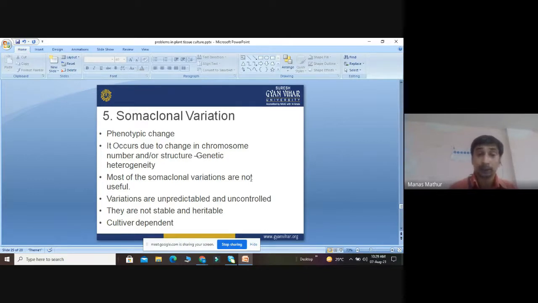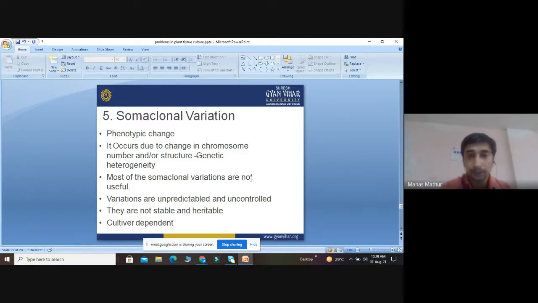Then another major problem, due to certain genetic changes, is called somaclonal variation. Somaclonal variation is caused due to phenotypic changes. It occurs due to change in chromosome number or due to change in genetic heterogeneity.